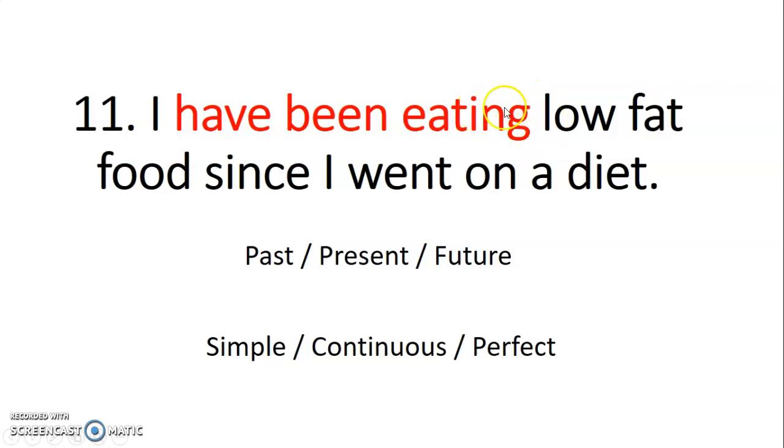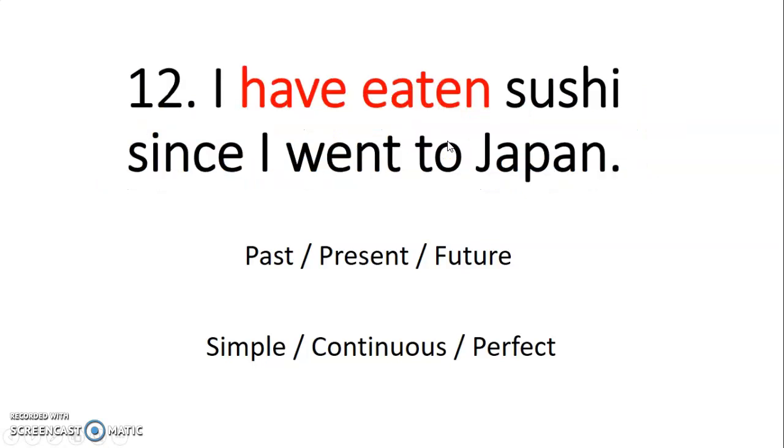11. I have been eating. So it has ing, continuous. Have, perfect. There's no will, so it's not future. There's no had, it's not past, so it's present. I have been eating, blah, blah, blah. Okay. 12. I have eaten sushi since I went to Japan.